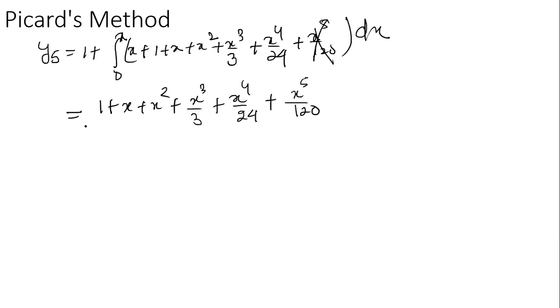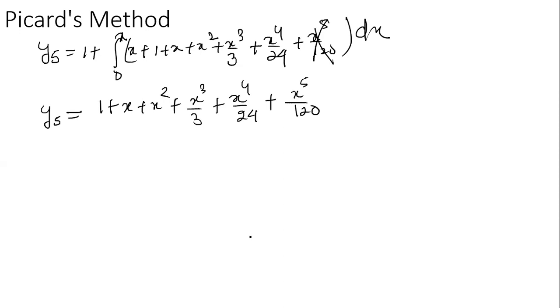x5 by 120. This is the y5. Okay, so we have evaluated the y5 solution here. Actually, our objective was the same as the y5 calculation. Now the question is telling us to find the exact solution. How to find the exact solution?